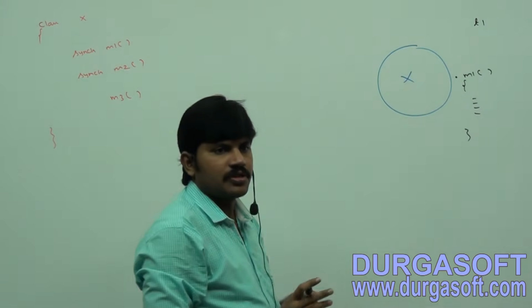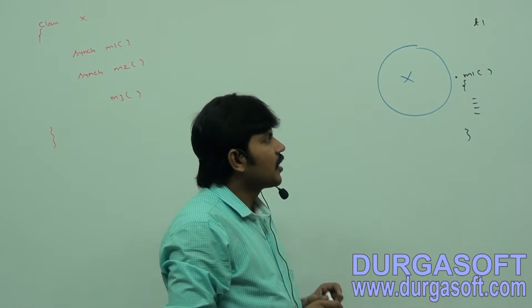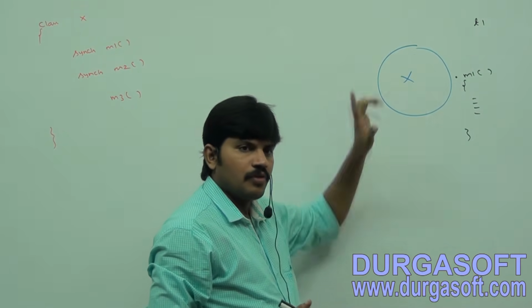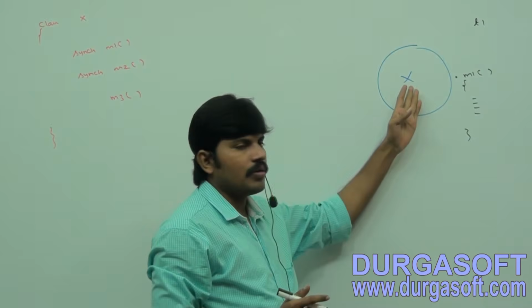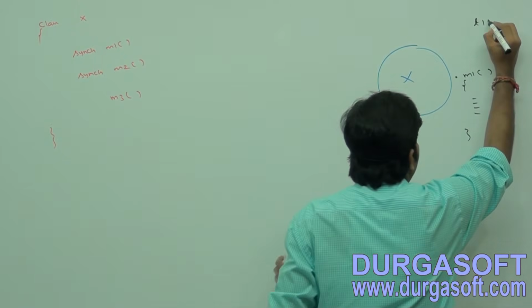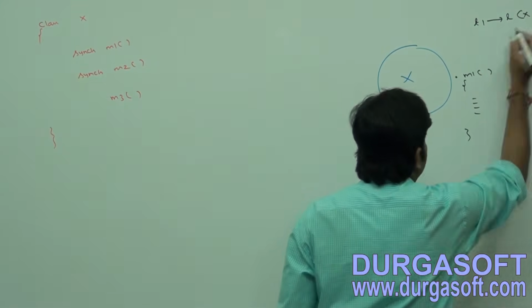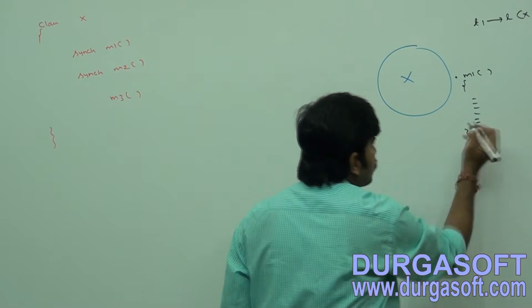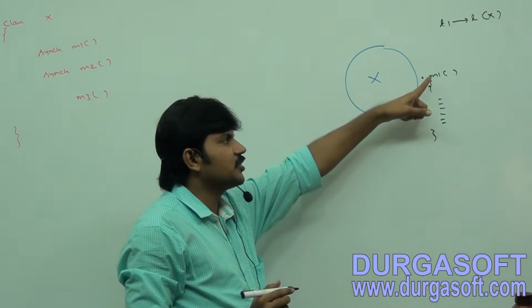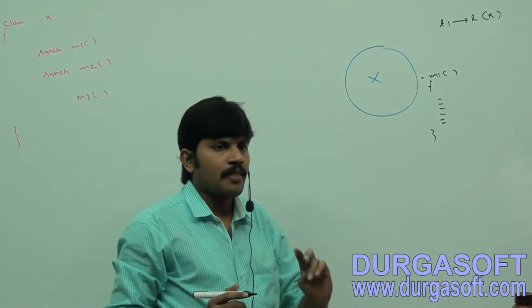Compulsorily T1 requires the lock of this object. Currently no thread holds it, so happily T1 will get the lock. T1 got the lock of X and starts execution of the synchronized method M1.